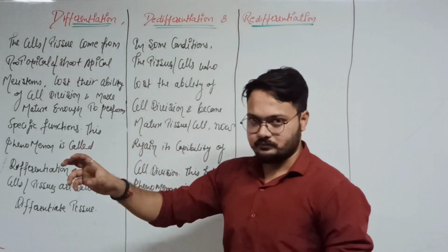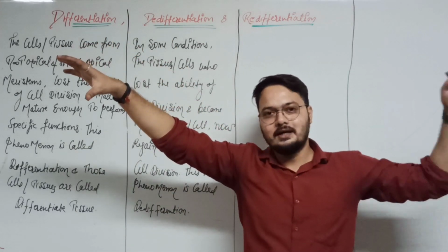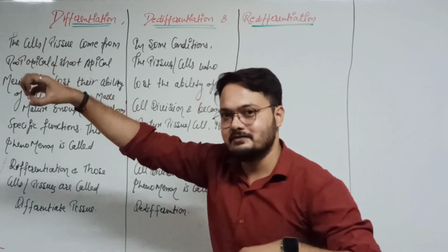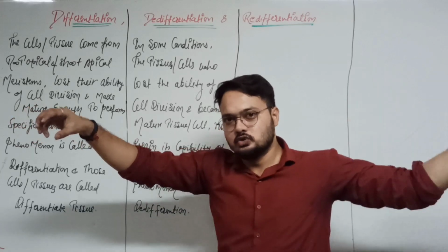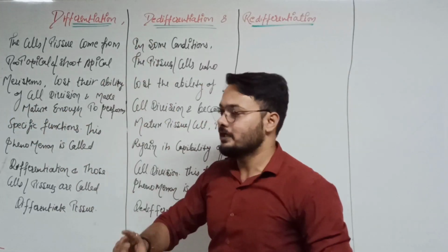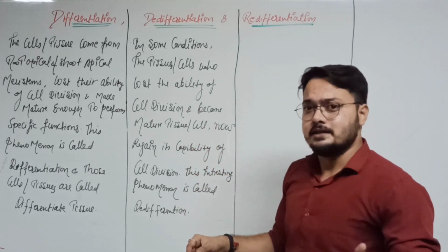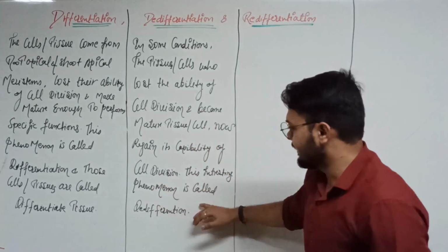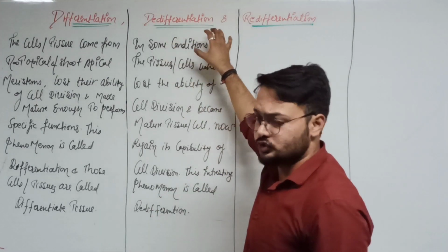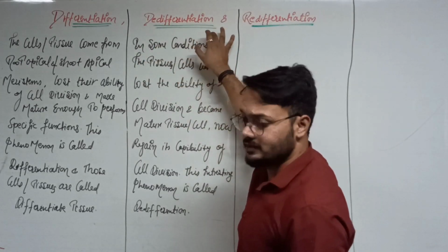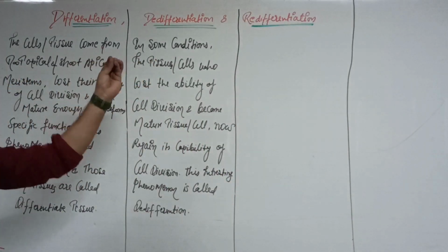And once again, in some conditions, those tissues that already lost the capability of cell division and perform a specific function gain the capability of cell division again. This interesting phenomenon is called de-differentiation, and those tissues or cells are called de-differentiated tissue or cells. That is clear. And next is re-differentiation.